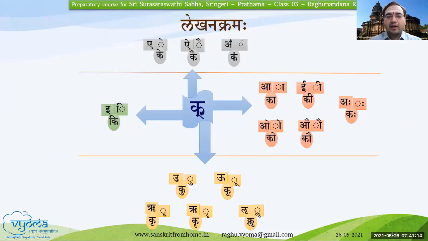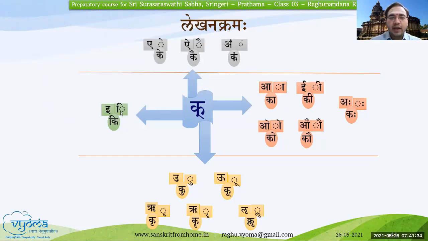If you take the letter kakara, k plus any of the swaras will give us Gunitaksharas. Some of the Gunitaksharas, while writing, we write to the right side, some above the letter, some below the letter, and some to the left side.